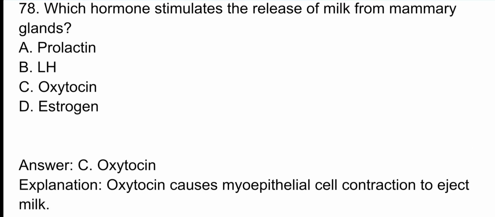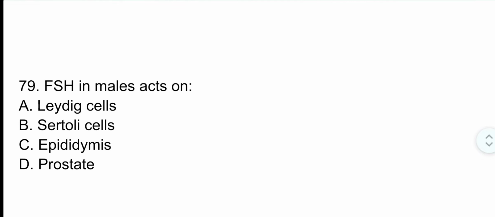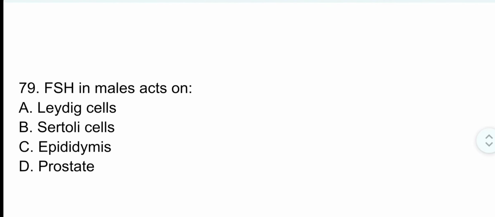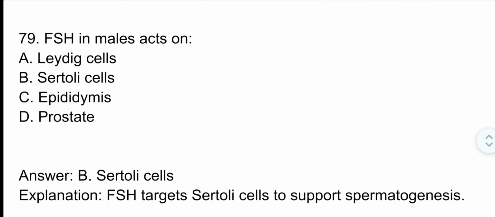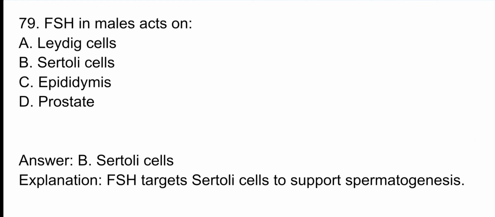Oxytocin. Oxytocin causes myoepithelial cells to contract to eject milk. Question number 79. FSH in males acts on. The correct option is option B. Sertoli cells. FSH targets Sertoli cells to support spermatogenesis.